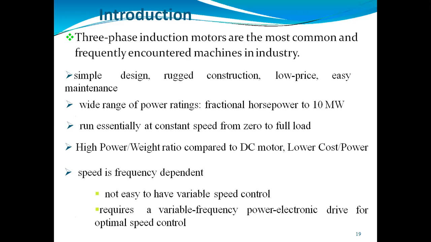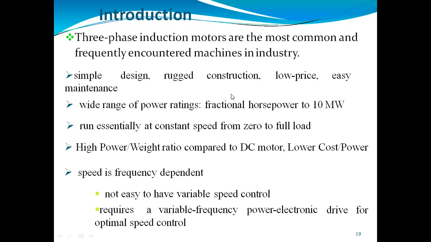We are using the three-phase induction motor because we can use it in industry and also in commercial applications. It is the most common and frequently encountered machine in industry, because it has a very simple design and its cost is less.